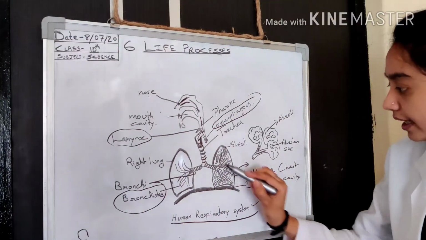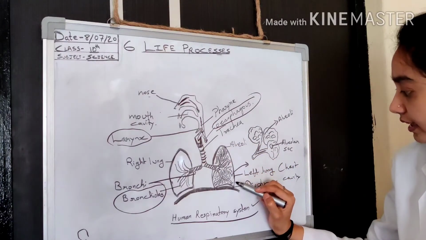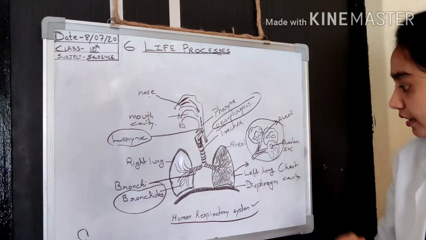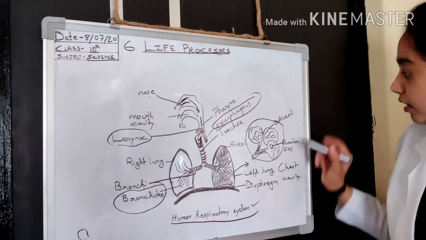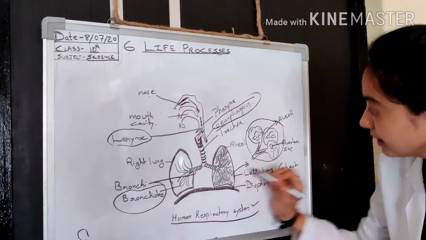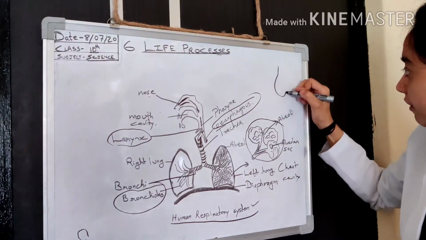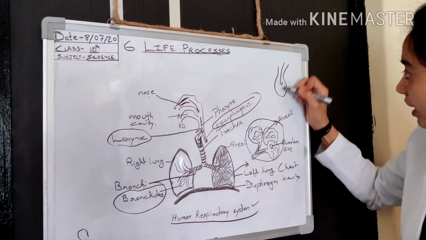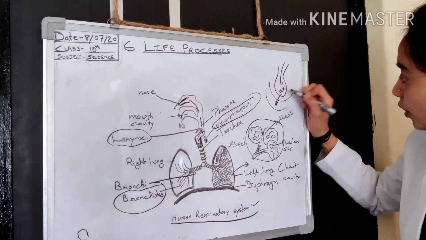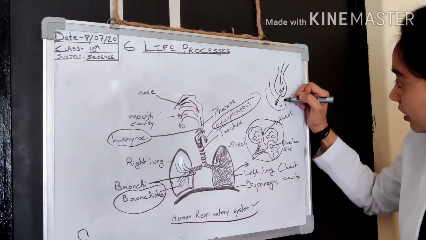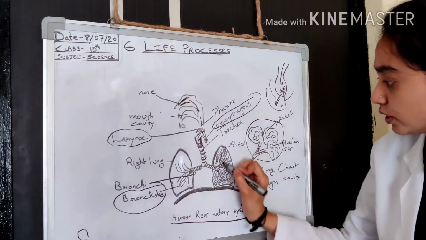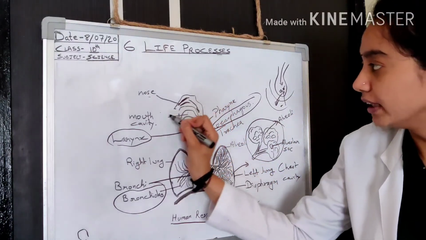Here the air comes and fills the alveoli. You can see the large view of the alveoli here. After that, there is also a supply of blood vessels inside these lungs. Whenever the alveoli are filled with air, air diffuses into the blood in the blood vessels, and carbon dioxide mainly diffuses from the blood into the air, which goes out through this tract.